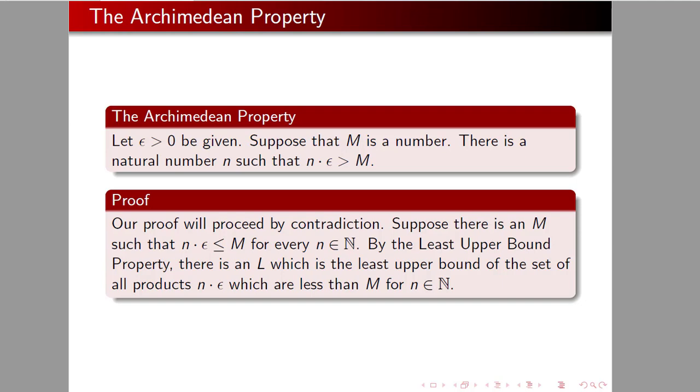Okay. Now to prove this, we will proceed by contradiction. Suppose there is an M such that n times epsilon is never any bigger than this M. This is the big champion M. By the least upper bound property, there will be a number L that is the least upper bound of the set of all products n times epsilon for which that are less than M. So, all right, we've got a least upper bound for this set of numbers.